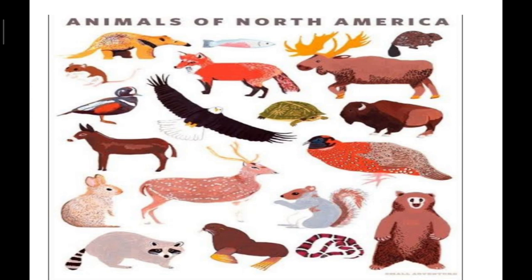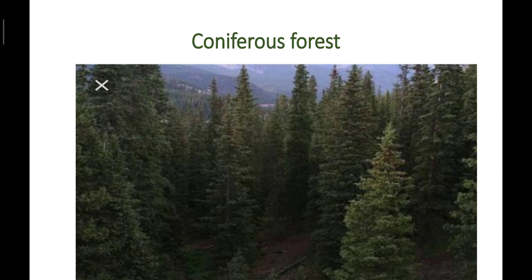South of the tundra belt lies the cool temperate type of climate region, and this is actually a belt of coniferous forest that we call taiga. So you can see here the coniferous forest. Coniferous forests are evergreen, and species like pine, fir, spruce, and birch are some of the different types of trees found in the coniferous or taiga forest. Fur bearing animals are found in this region, for example the lynx, sable, and silver fox.